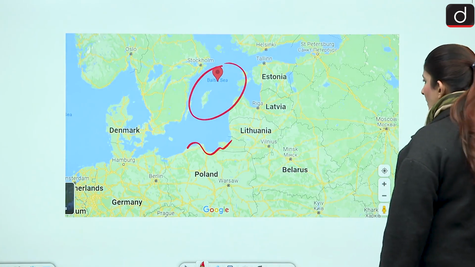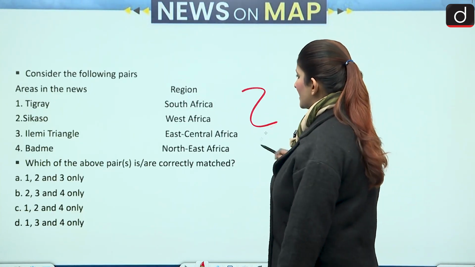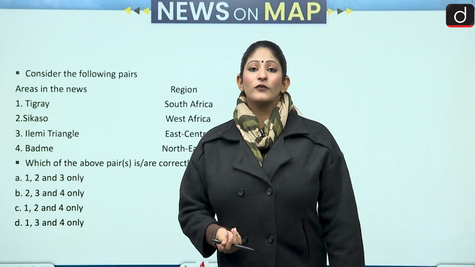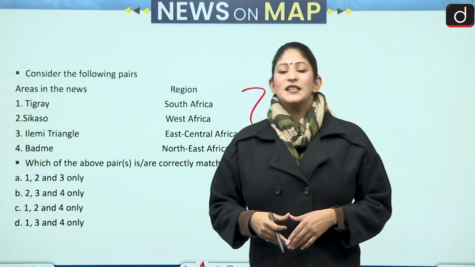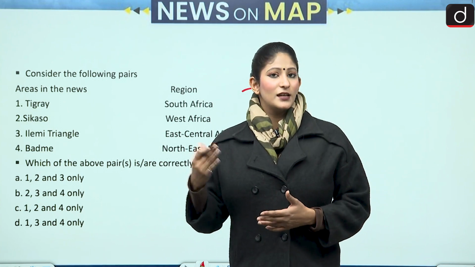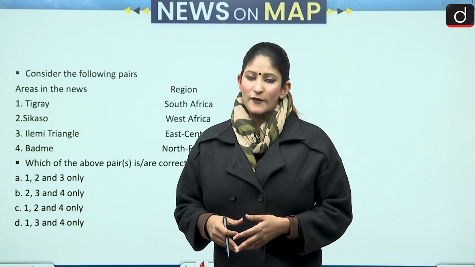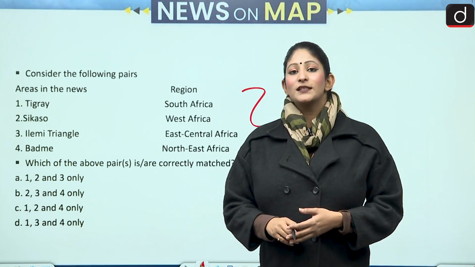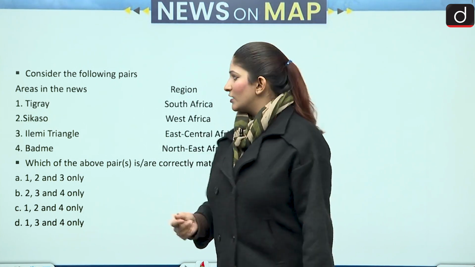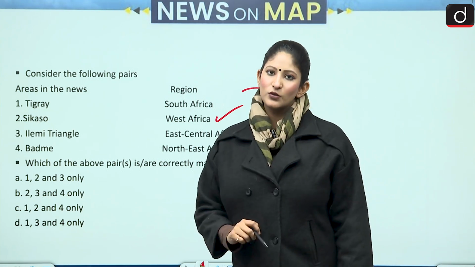Moving on to the next question, again we have to talk about these places in the news. Tigray has been in the news many times, because the Tigray region is a disturbed region in Ethiopia and it lies close to Eritrea. It is causing refugees to spill over in the Horn of Africa, and the leadership in Ethiopia is saying that they are going to take sterner steps with respect to the Tigray region. Again, these are important regions of Africa we are going to look at.